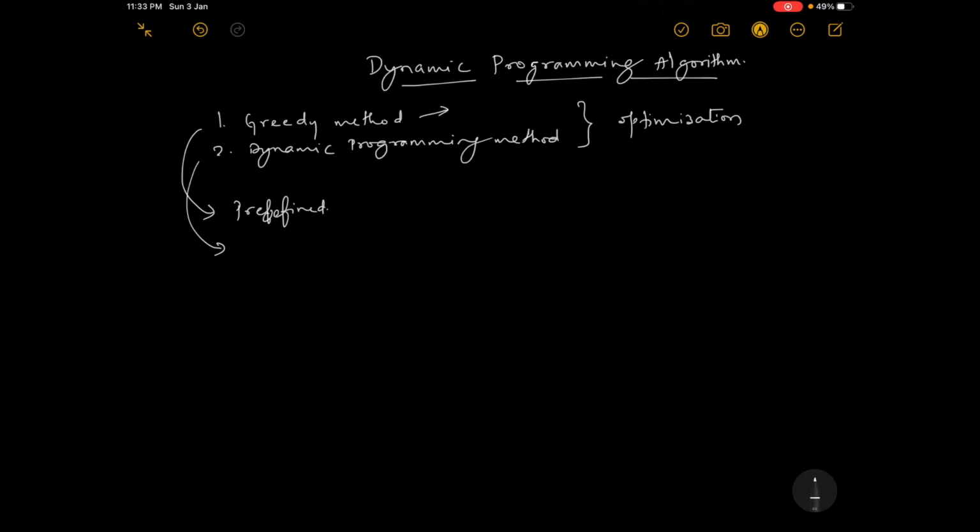So here what is done is, we find all possible solutions and then select the best approach. In greedy method it was not like that. We had some predefined strategy and we simply went on based on our needs. But here we are finding all the possible solutions and then we are finding the best solution out of it. So it is a little more time consuming.